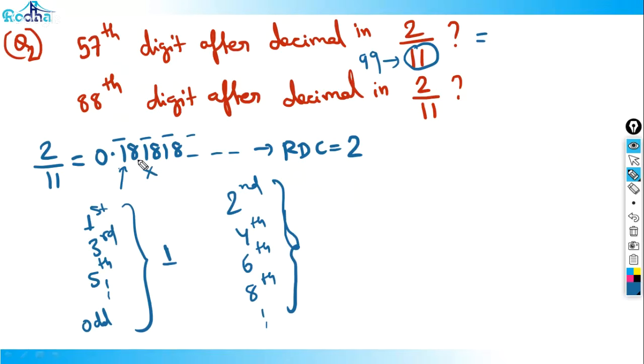So what is the value? It is 8, actually. So at all the even places, it is 8. Whenever you are asked, the 88th digit is an even digit, so the answer would be 8. This is an odd digit, so the answer would be 1. So you can answer such basic questions right now. Okay, let's move a little bit higher.